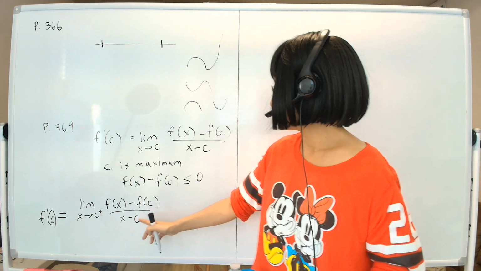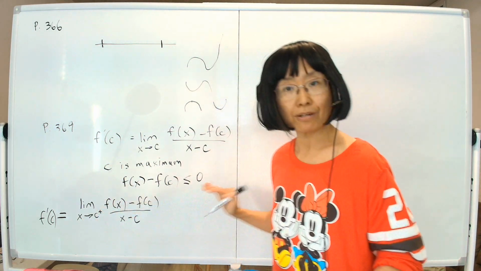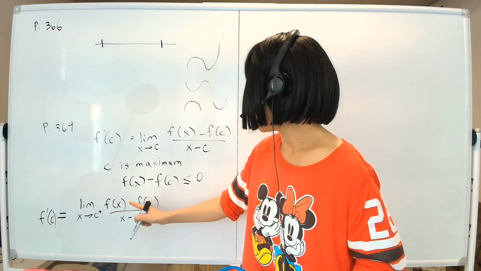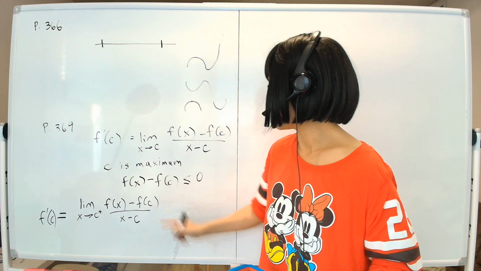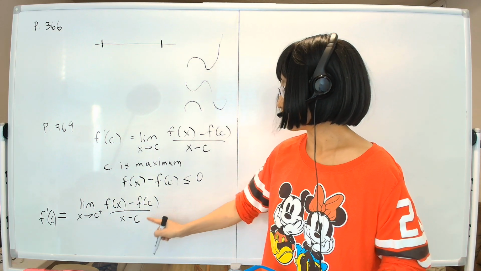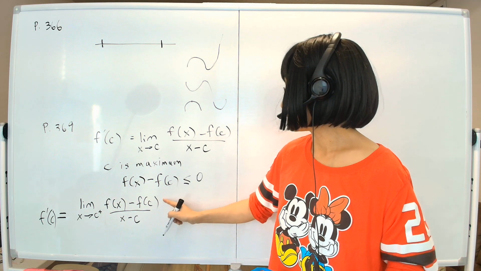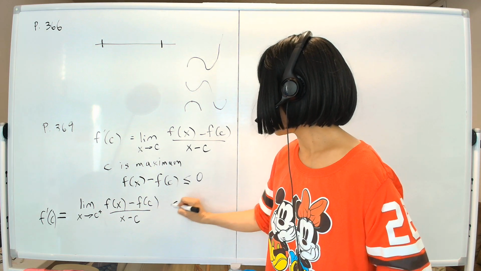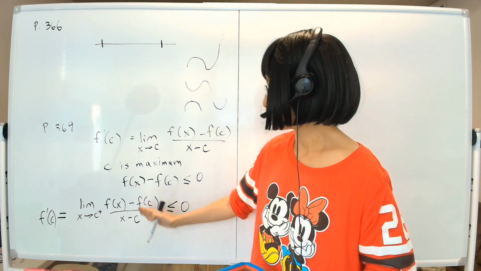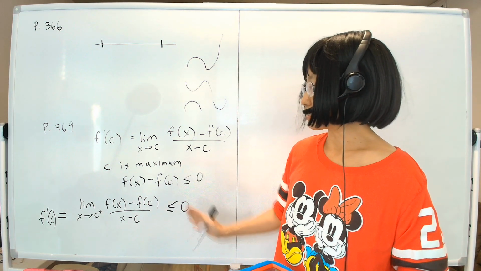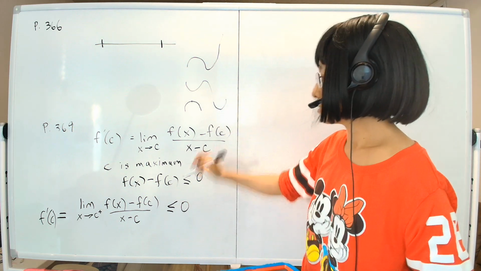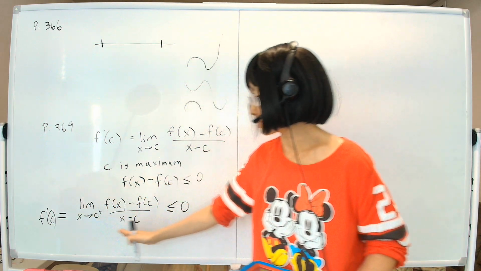Okay, now being that we're approaching c from the plus side, x is bigger than c. And being that f of x minus f of c is less than 0, this value is less than 0, well, this value is positive. So that's negative, that's positive. So this whole thing is going to be less than or equal to 0, right? Because of the way we're approaching, and c is a maximum. So that relationship exists. So far we have proven that f prime of c is less than or equal to 0.